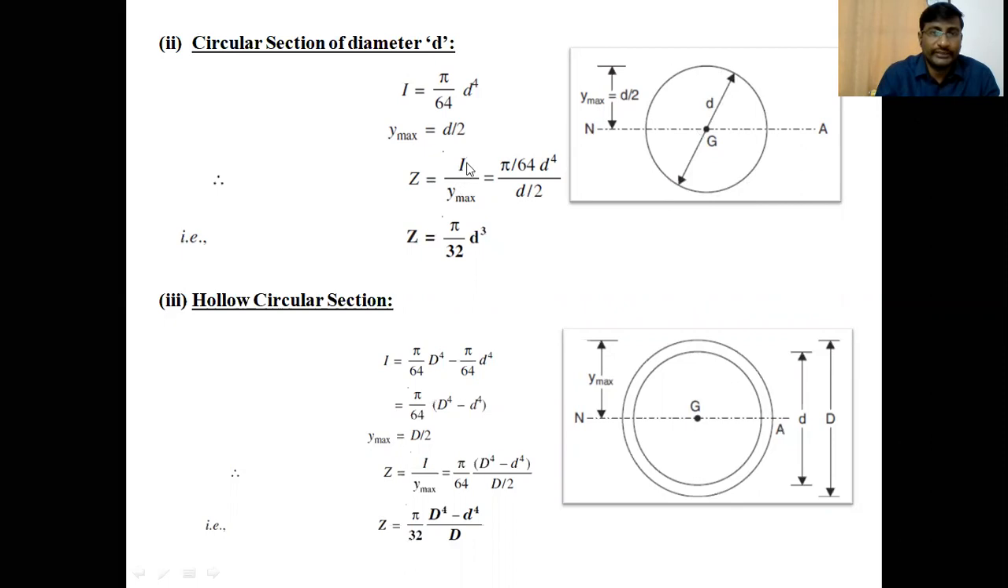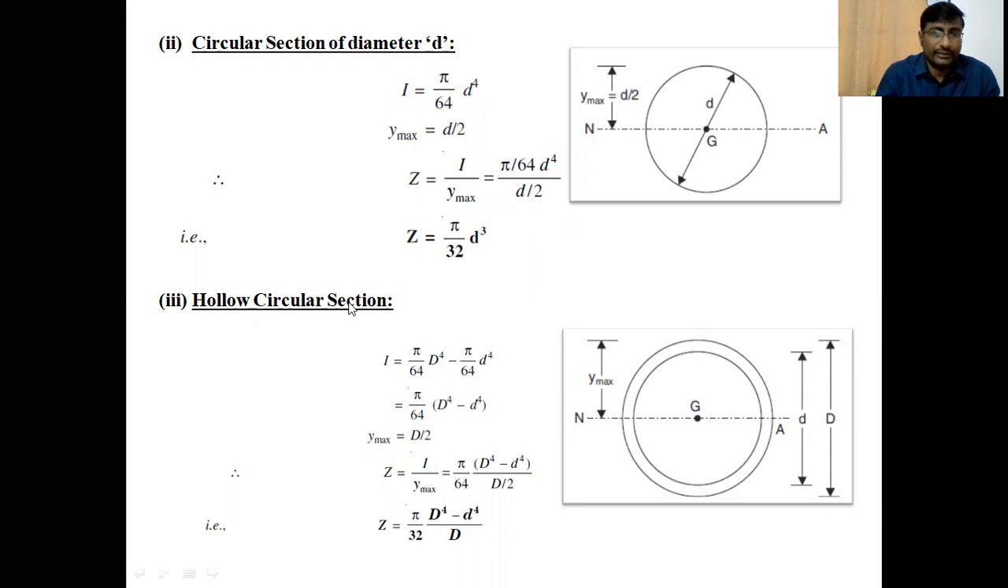Therefore, section modulus Z is equal to I by Y maximum. I is pi by 64 d power 4, divided by Y maximum, which is d by 2. Therefore, pi by 32 d cube is the section modulus for the circular cross section.